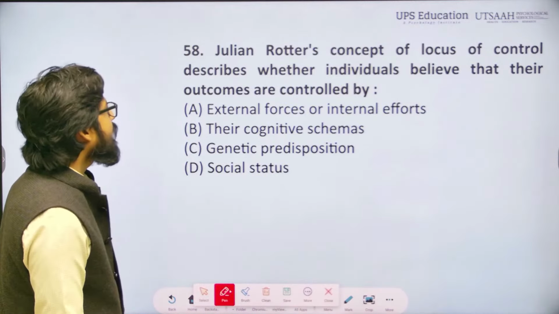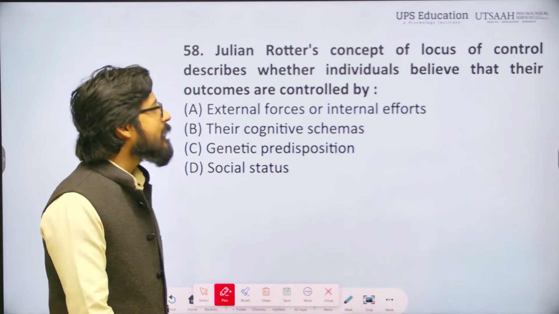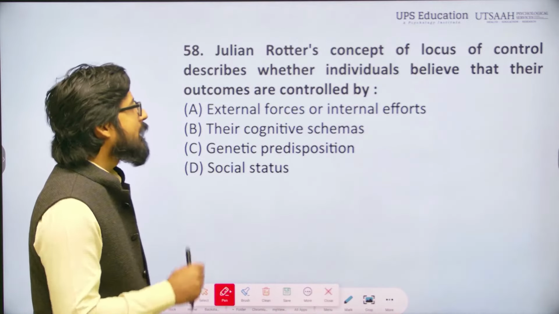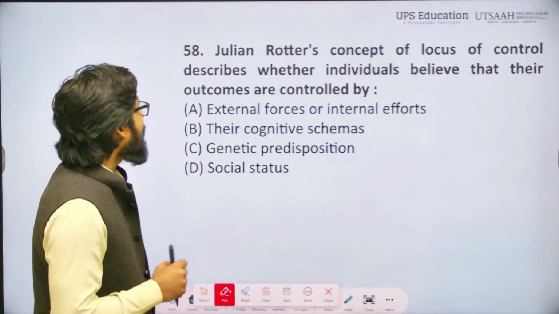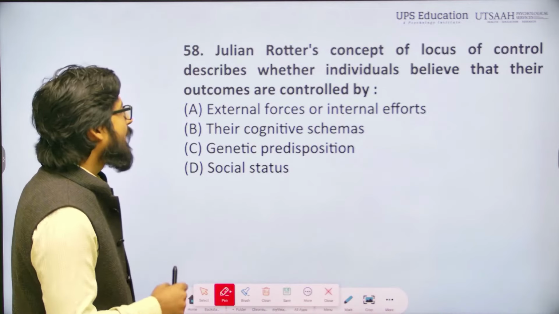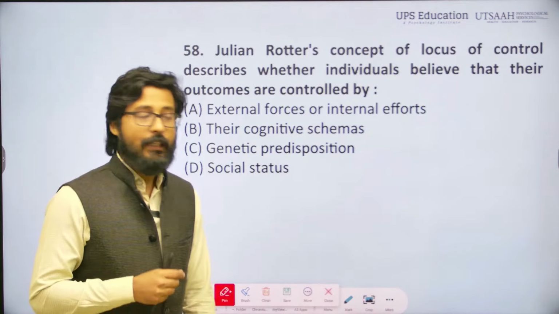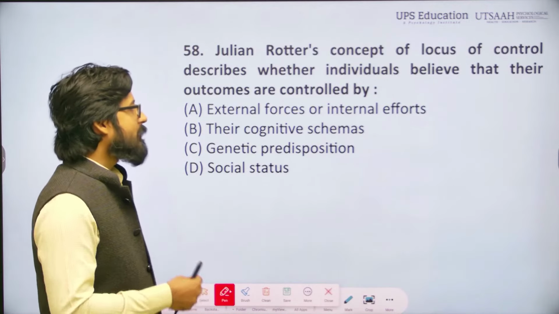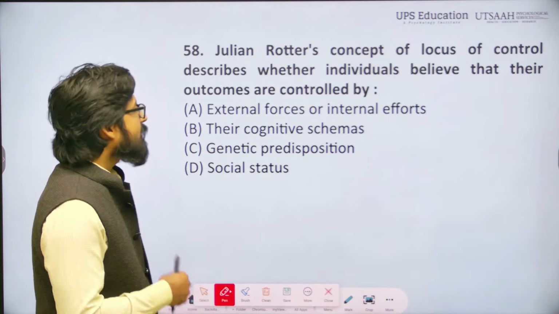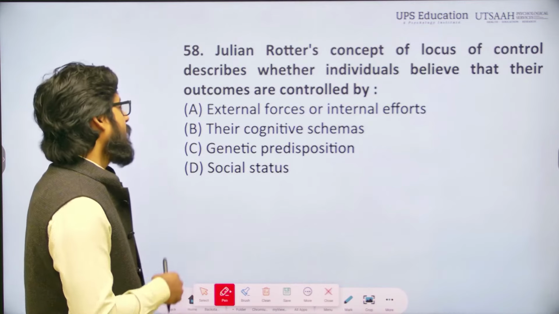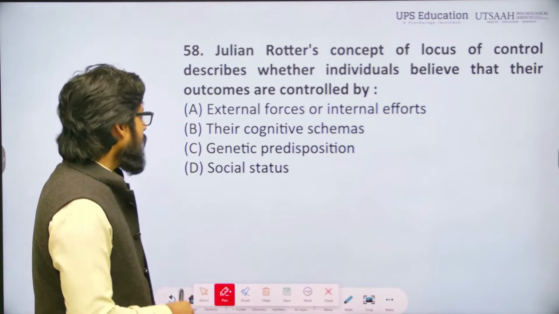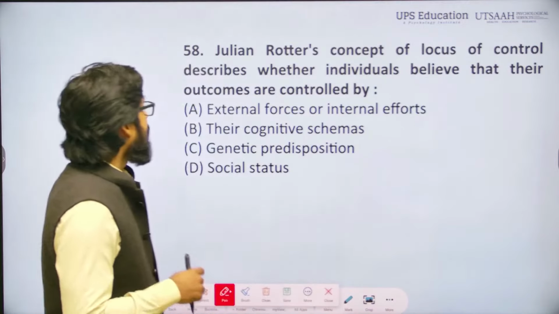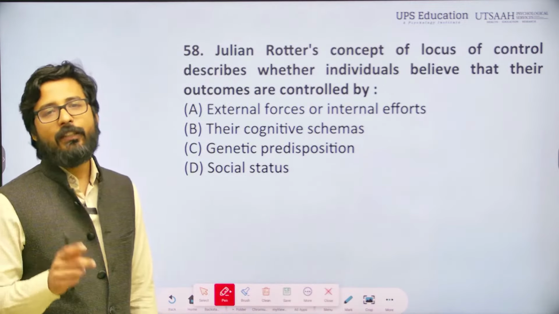Question number 58. Julian Rotter's concept of locus of control describes whether individuals believe that their outcomes are controlled by: external forces or internal efforts, their cognitive schema, genetic predisposition, or social status. The correct answer will be external forces or internal efforts.